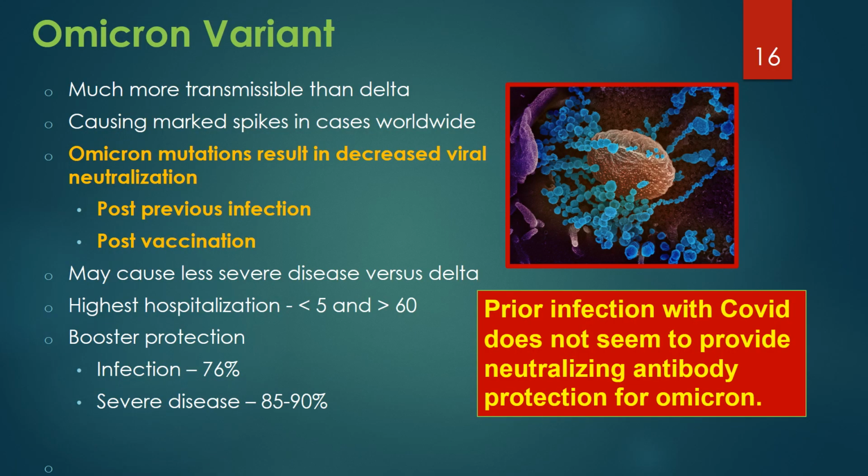Viral mutations of the Omicron variant resulted in a significant loss of viral neutralization after a previous COVID infection, or even after vaccination, therefore resulting in increased reinfection risks. So prior infection with COVID does not seem to provide neutralizing antibody protection for Omicron versus other variants.